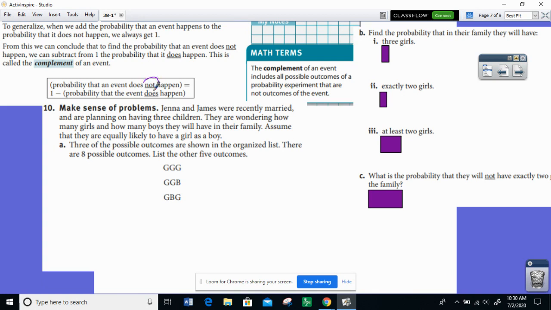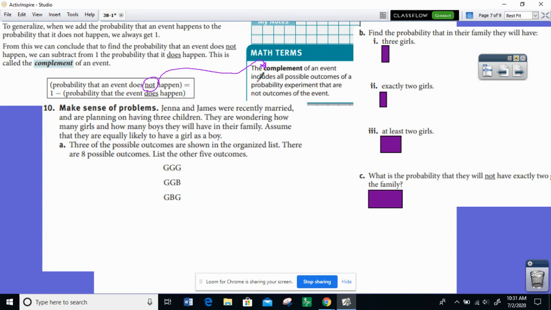This not event is called the complement of the event. It includes all possible outcomes of a probability experiment that are not outcomes of the event. So what's the complement of flipping a coin and getting heads? Tails. What's the complement of playing a game and winning the game? Losing the game, if the only possibilities are winning and losing. What's the complement of the event today is Monday? It's the event today is not Monday.